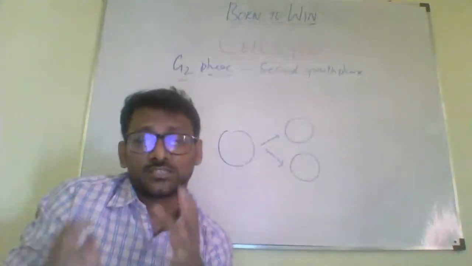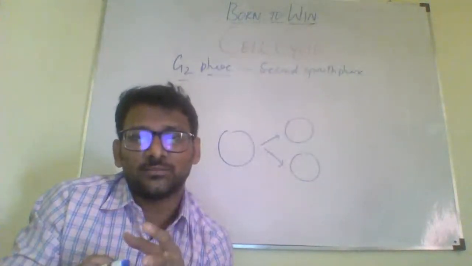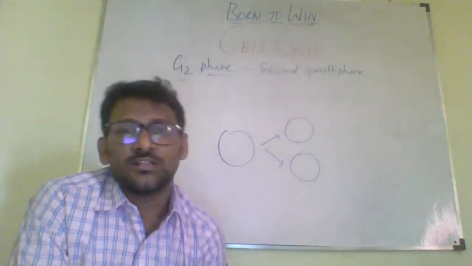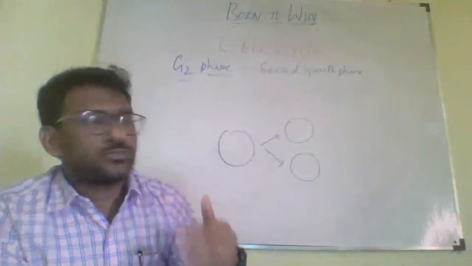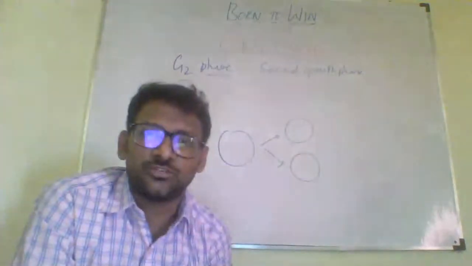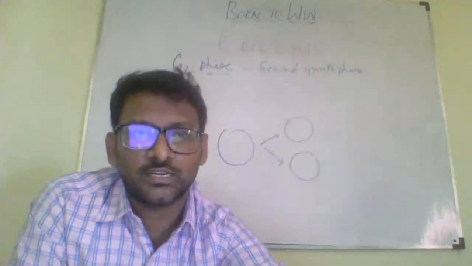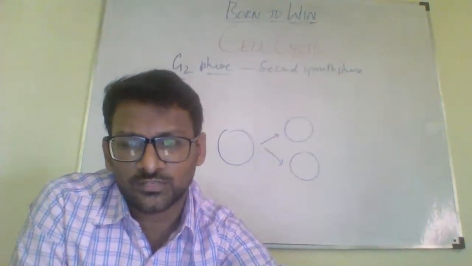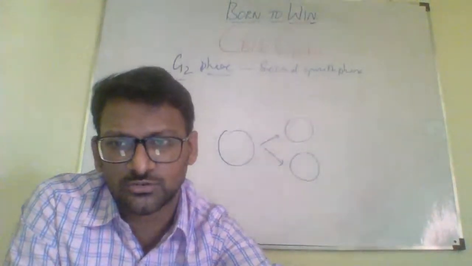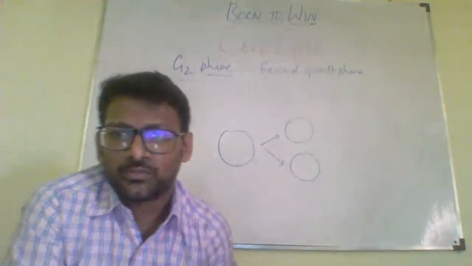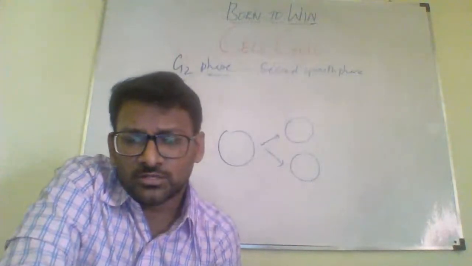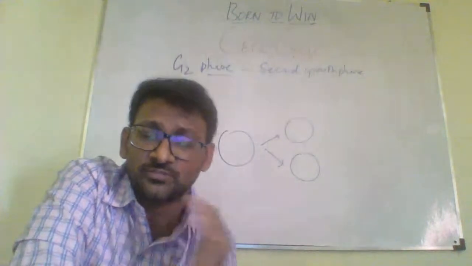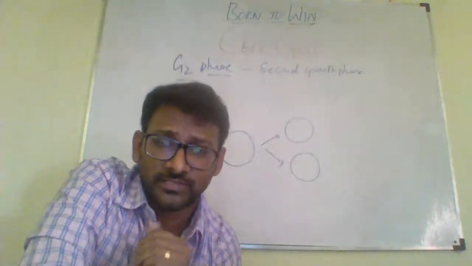And if you see this, some cells in the adult animal do not appear to exhibit division, for example, heart cells. So these cells would enter into the G0 phase, or we say it as the quiescent phase. What is this phase called? Quiescent or G0 phase. Here the cell would be arrested at a particular phase and will not divide further. So this is one of the phases.